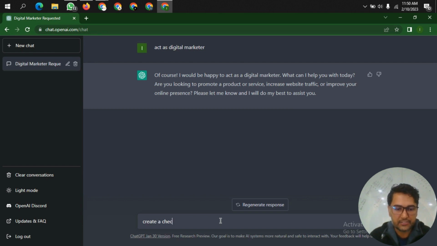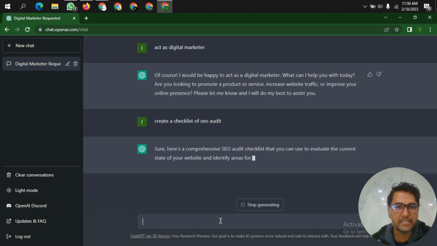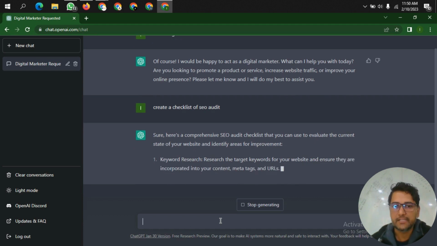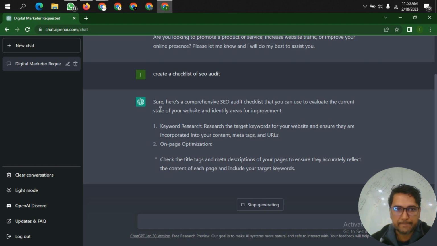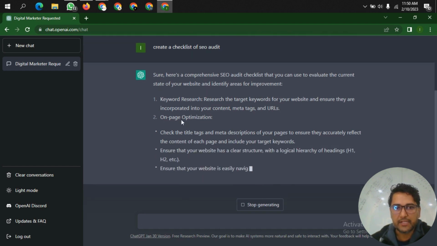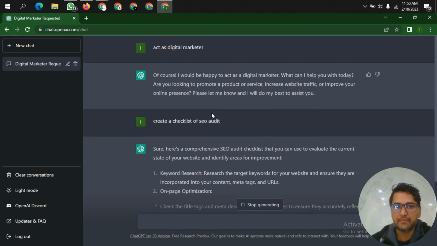Create a checklist of SEO audit, and it will give a detailed checklist of how to do an SEO audit and which are the major parts to do in an SEO audit. You see, it's writing. It has started writing. Okay, and the good thing is that it remembers, as I told you earlier, the previous chat.